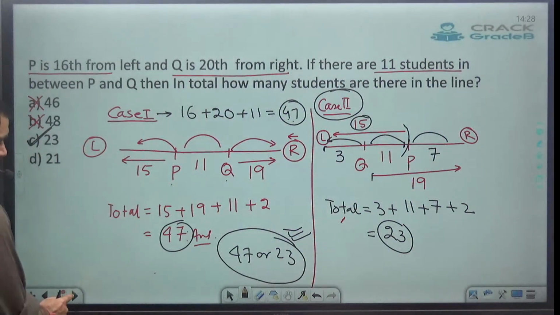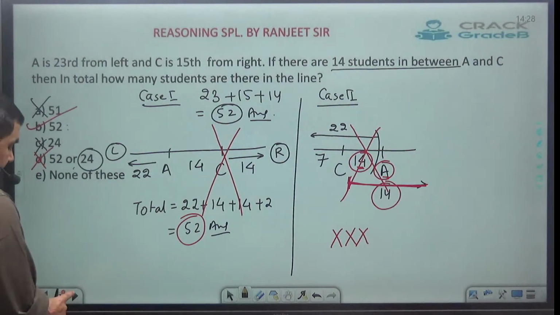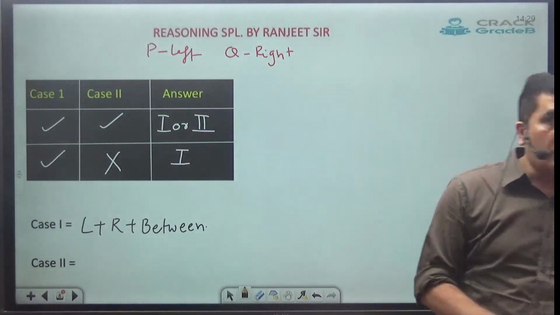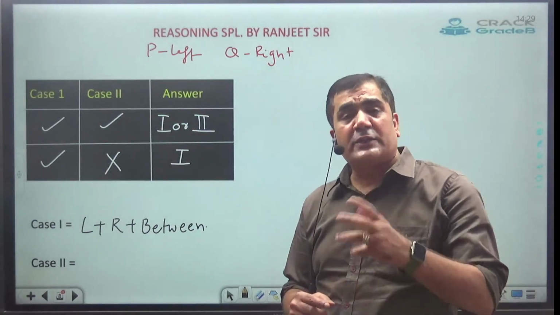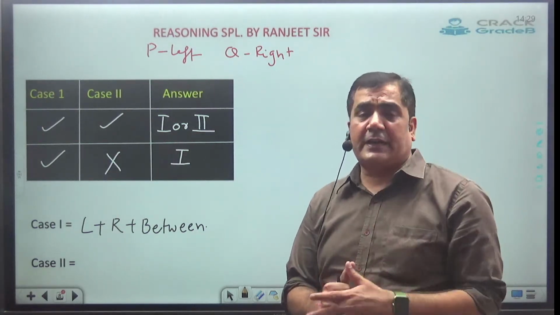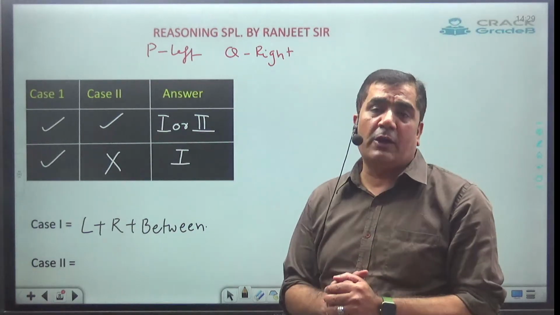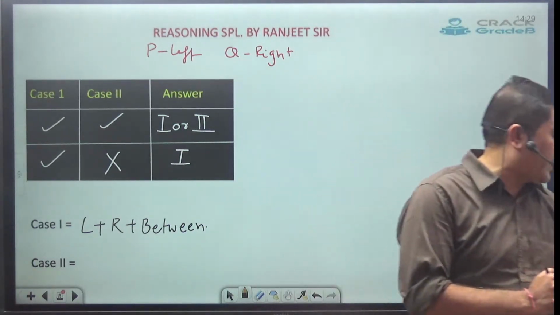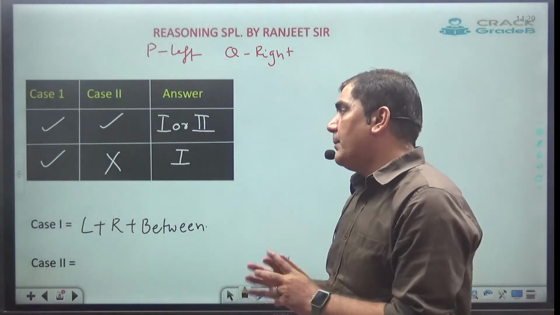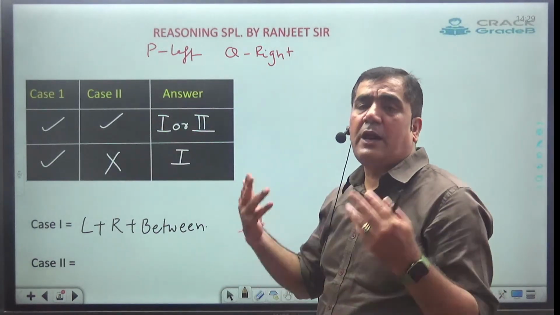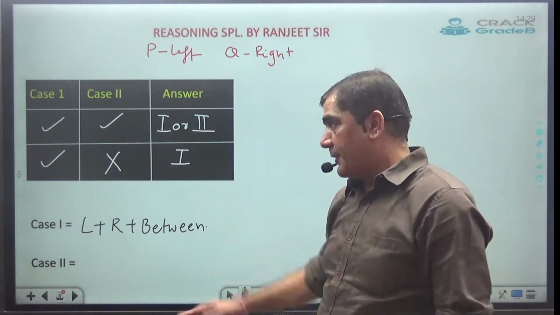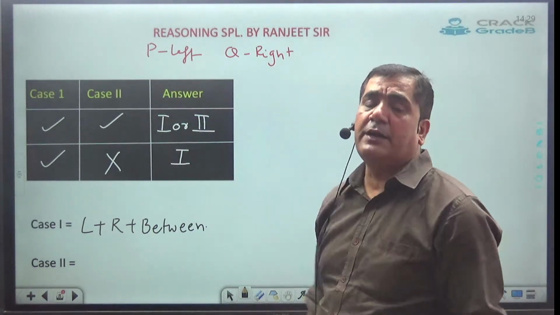Okay, so how to get the answer from case 1, that we have understood. But this case 1 can be answered if and only if case 2 is not possible. Now, my job is to find out how to check whether case 2 is possible or not. Whenever the examiner gives any problem, within fractions of a second, how can I check whether case 2 is possible or not? So next part is how to check case number 2, and if case 2 is possible, how to get the answer from case number 2.